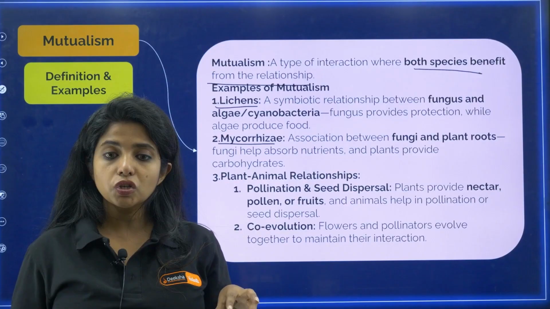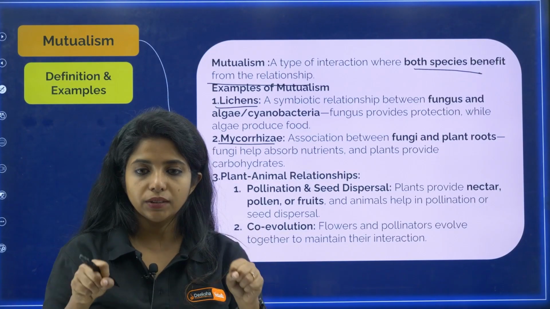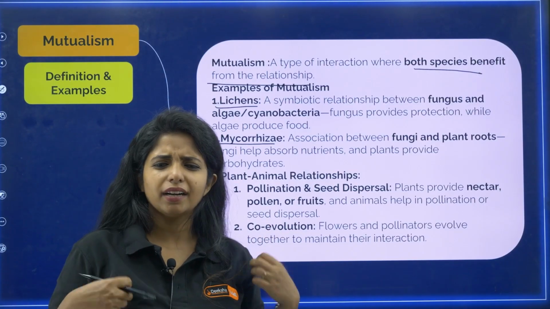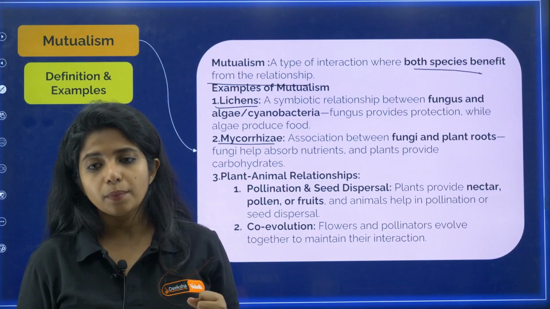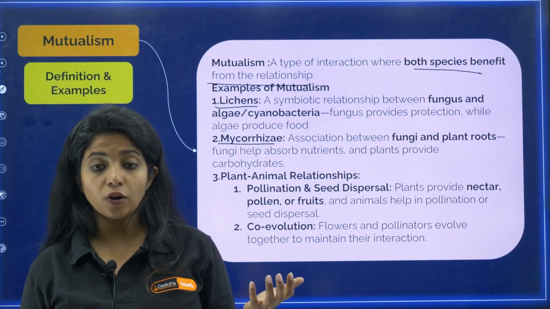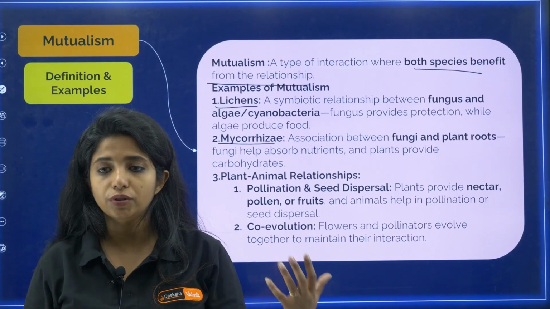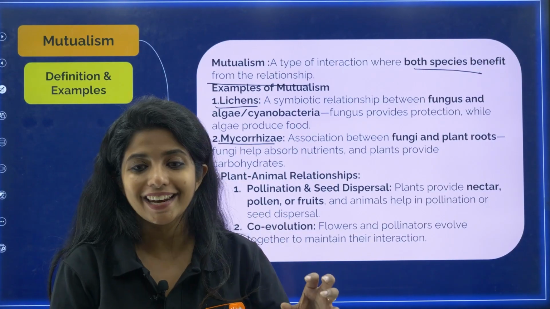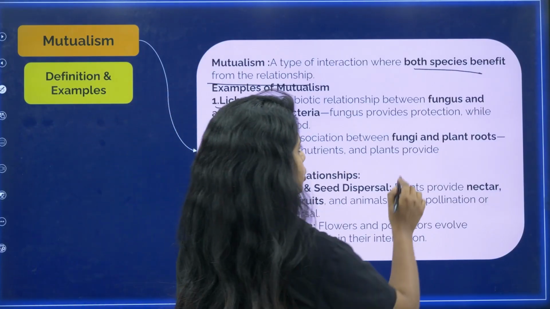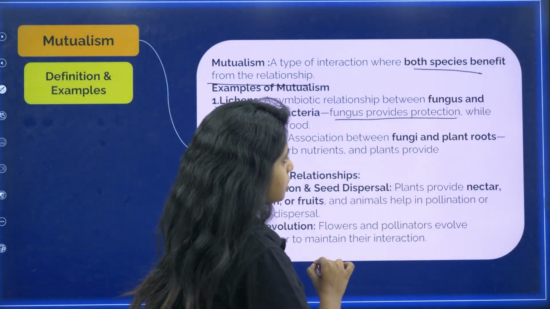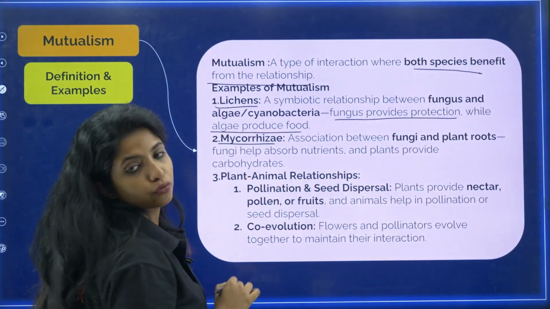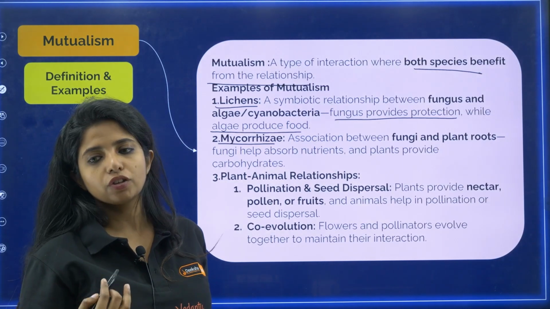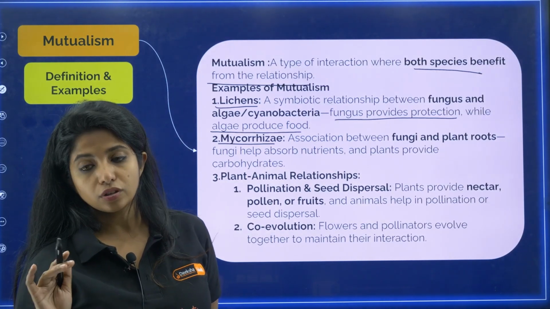Now, what will the fungus do? The fungus will be providing certain nutrients because it can seep down and take in the nutrients really easily. What about the algae? Algae, as in cyanobacteria, have the ability to do photosynthesis. So they will provide organic matter. Over here, the fungus provides protection while the algae produce food, and apart from protection, the fungus also provides nutrients.